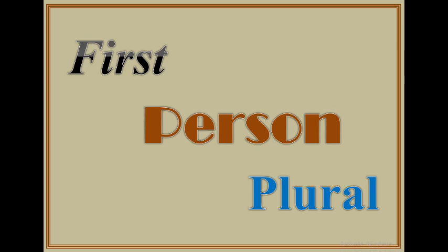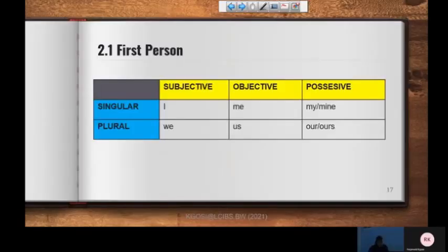First person plural. But in plural, this is ours. It belongs to us. It is our glass. As an object of the sentence, we use us. You're talking to us, or we are talking to you. If it's the subject, we.